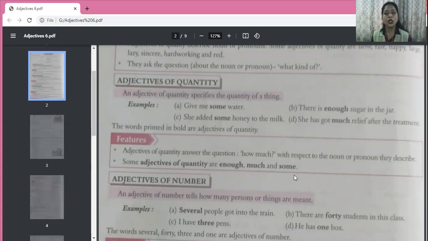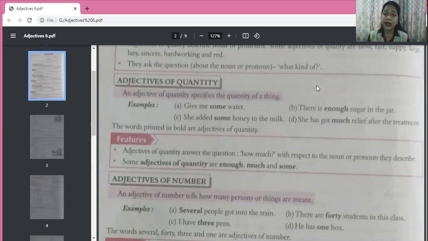Okay. So now why am I telling you this? When you talk about adjectives of quantity, you are dealing with actually uncountable nouns. And when you talk of adjectives of number, you are dealing with countable nouns. How? I'll tell you just now. See these examples. An adjective of quantity specifies the quantity of a thing.